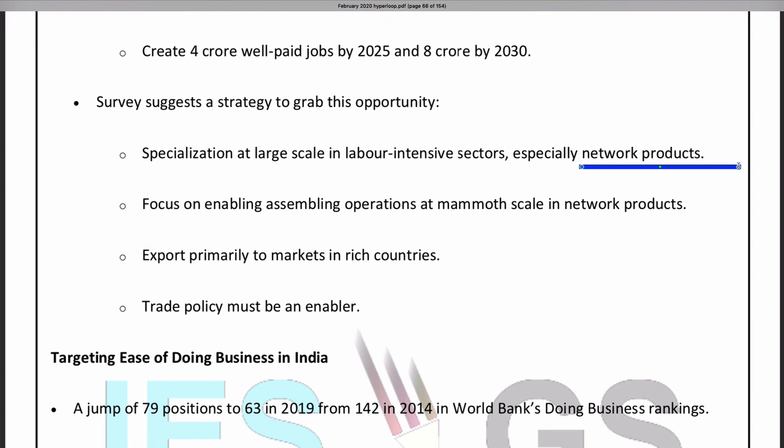Products which are related to electrical and electronics, computers, mobile phones, chargers, chips, like that. Electrical and electronic products that we can assemble in India and trade. So it will be labor intensive. We can do it in big scale and we can export to rich countries. They will not be taking up these activities because it will not be very lucrative for them, and so we have to have associated trade policies to enable the export. That way we can create more opportunities.